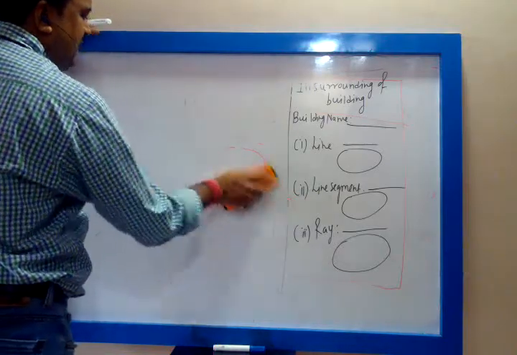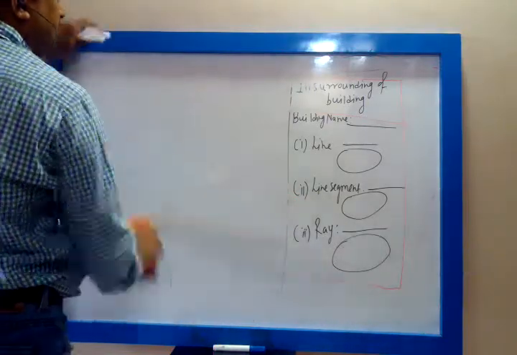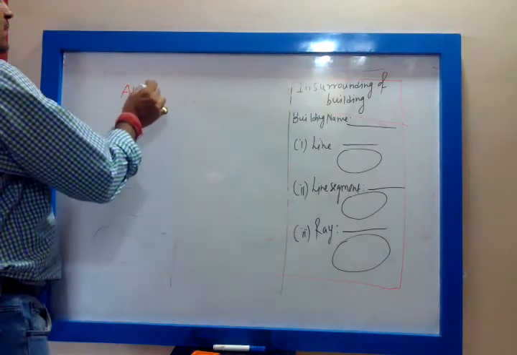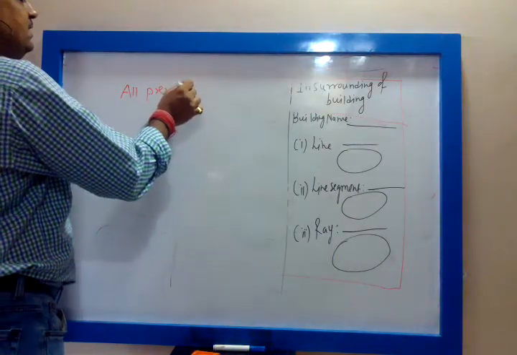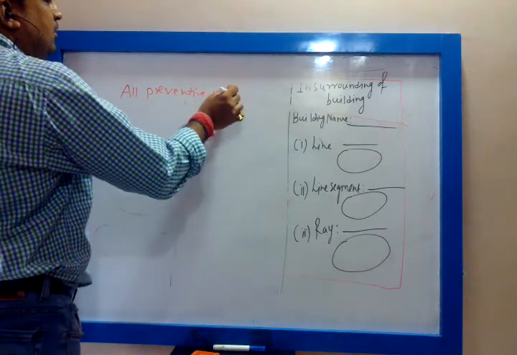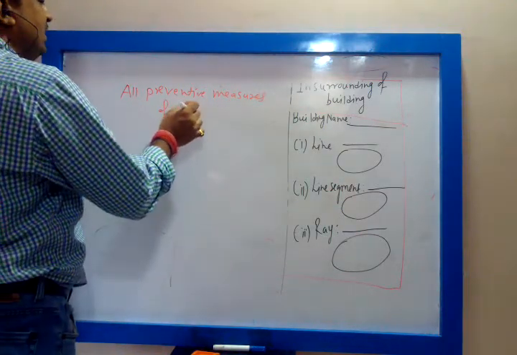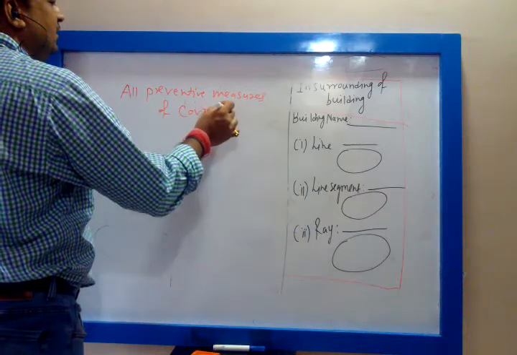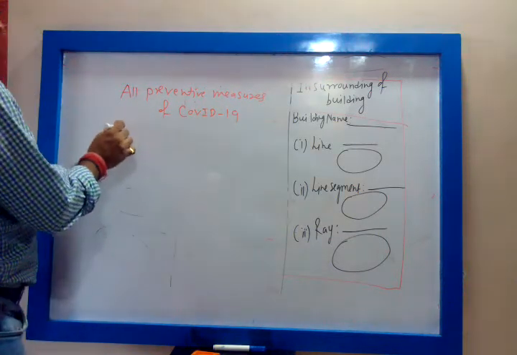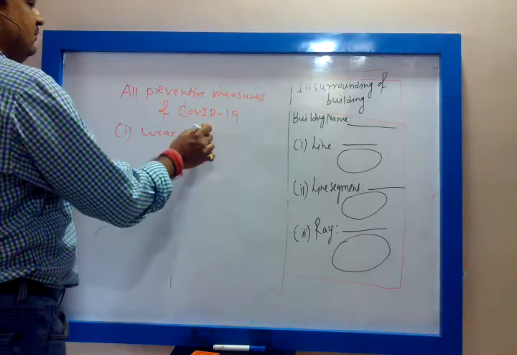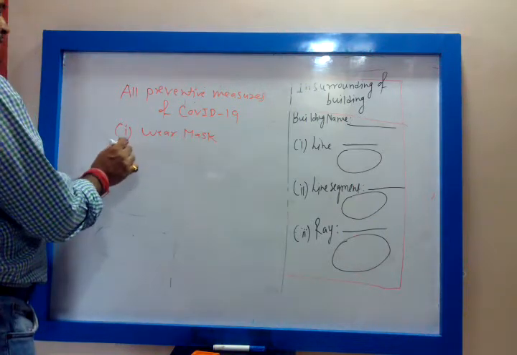The only thing is you have to take precautions, all preventive measures of COVID-19. What are the preventive measures? Wear the mask, then sanitize your hands.